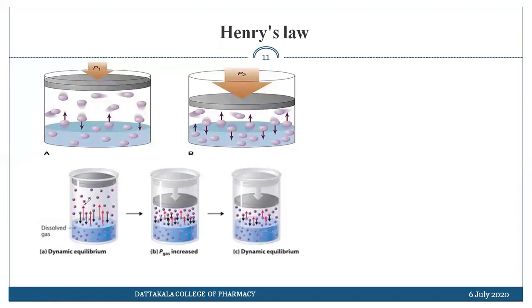Initially, without pressure, the dynamic equilibrium will form. The dissolved gas concentration is less as compared to the free gas molecules.